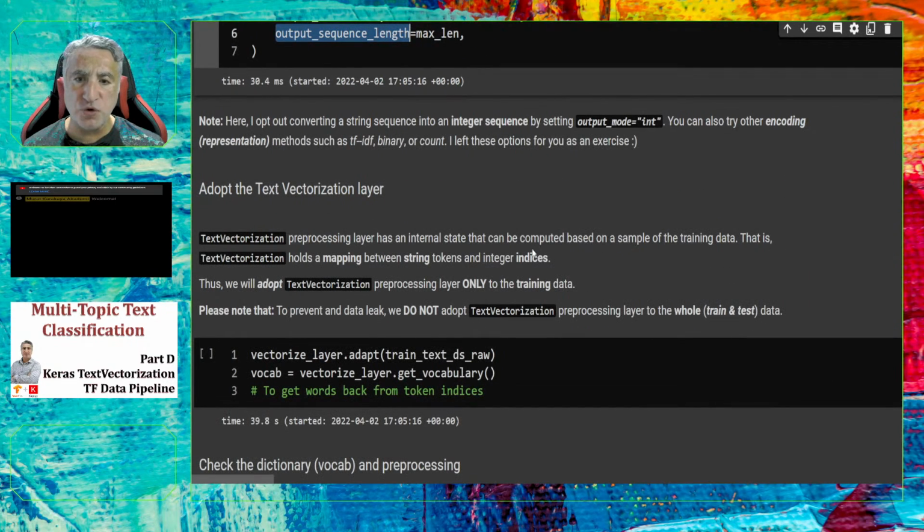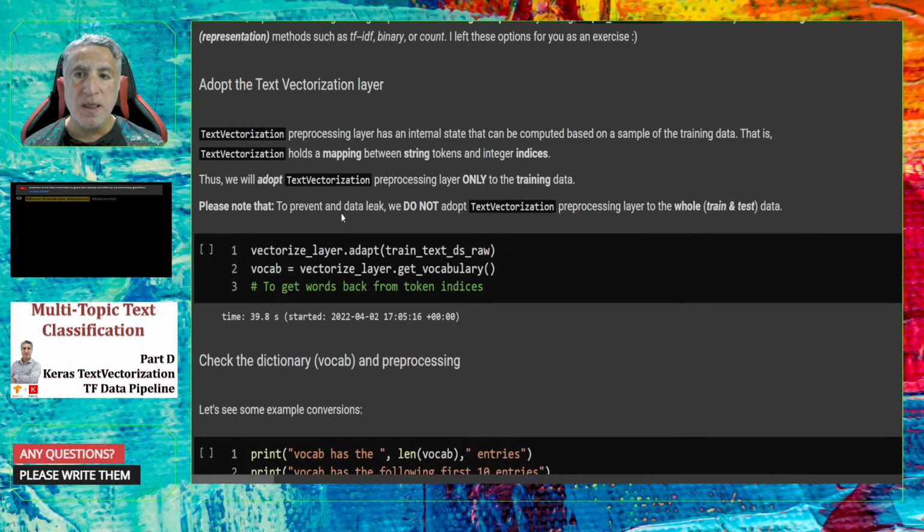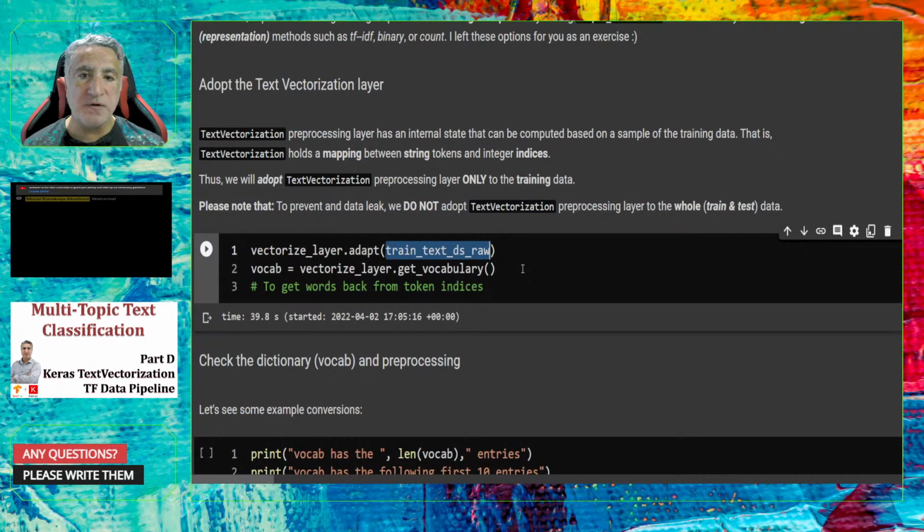Now I can show you some examples in a moment, but before that, after defining the text vectorization layer with its parameters, we need to apply this layer onto some data. Here it's a really important thing that I am not going to adapt the text vectorization layer on the whole dataset.